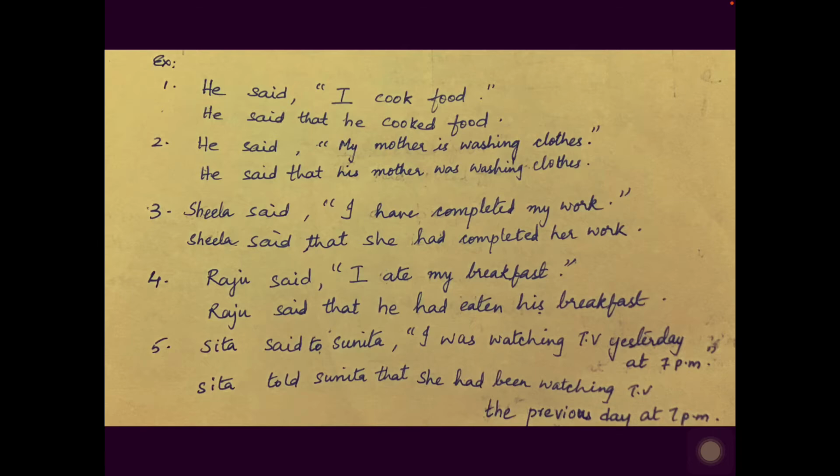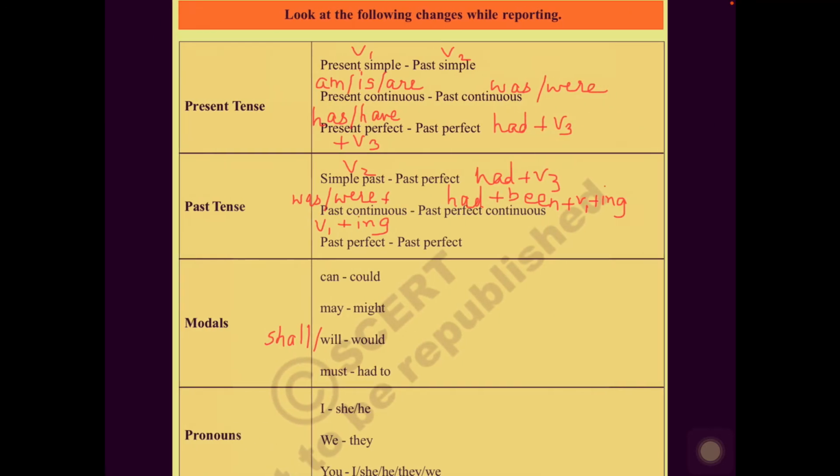So here had been watching. If it is in past continuous, then was plus V1 plus ing form is there. It will change to had plus been plus V1 plus ing form. Just remember like this: was plus V1 plus ing form changes to had plus been plus V1 plus ing form. So this is how the tense changes. Okay. So remember all this and do it. So now past continuous will change to past perfect continuous.